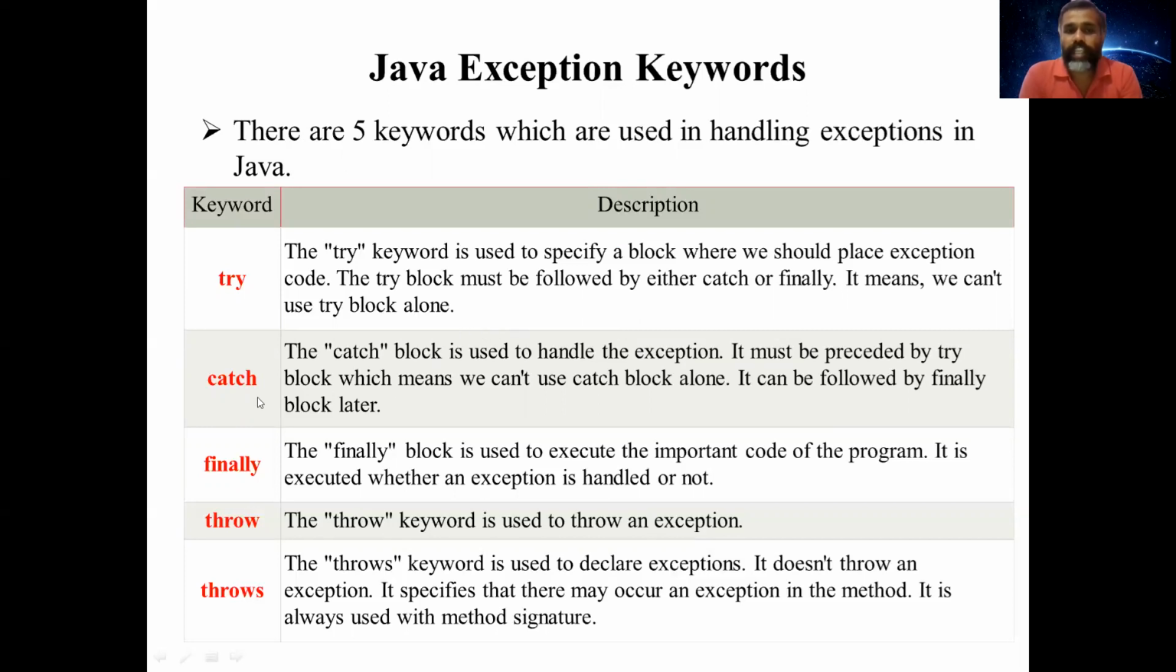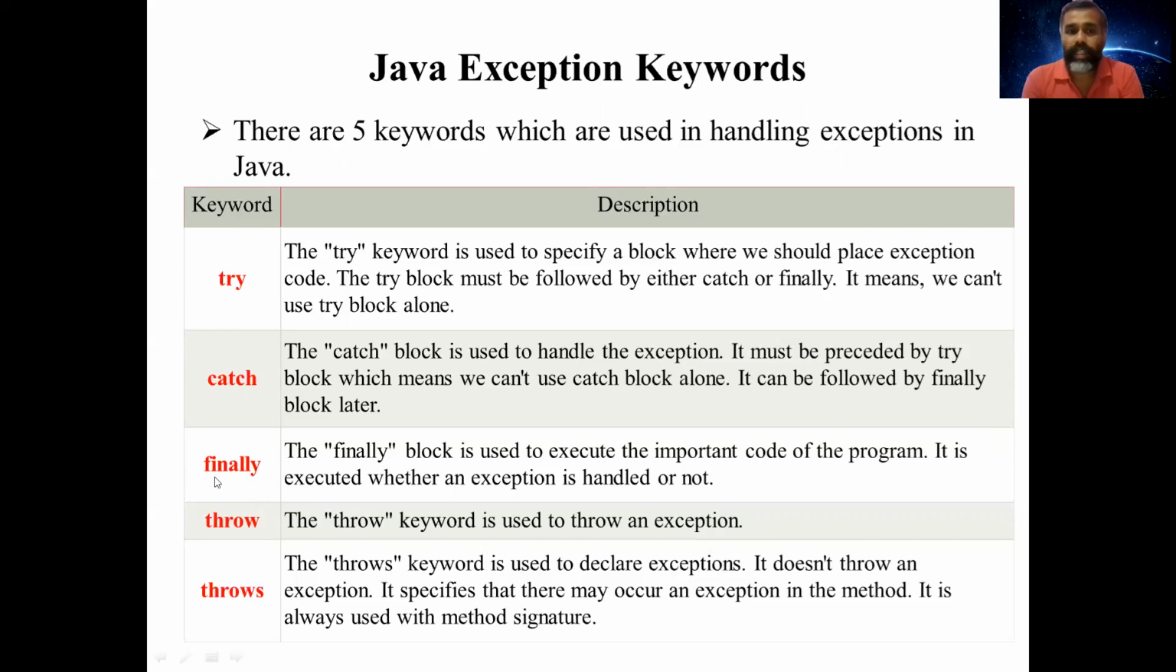Catch. The catch block is used to handle the exception. So the exception that occurred in the try block will be handled by the catch block. It must be preceded by a try block, which means we cannot use a catch block alone. It can be followed by a finally block also later.